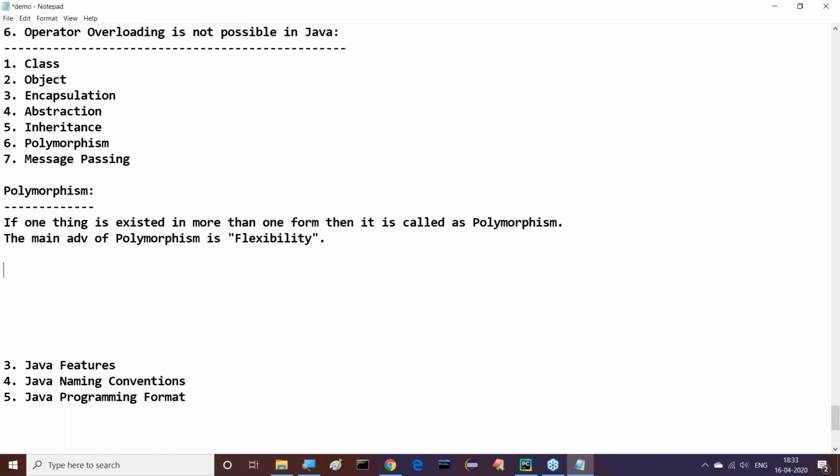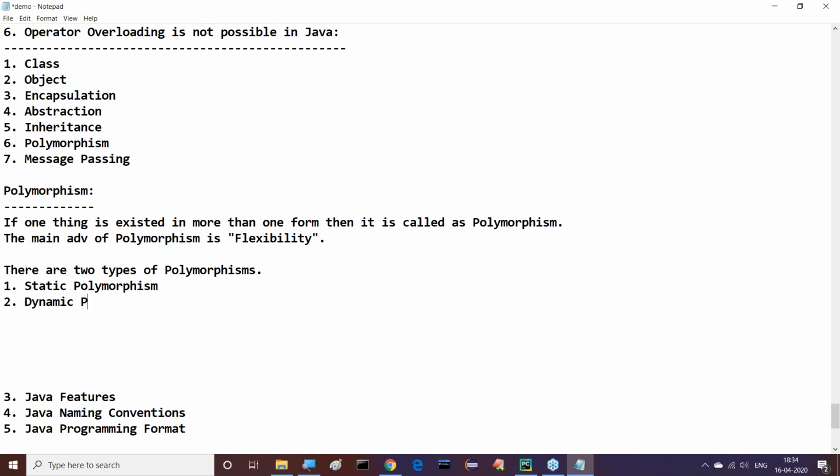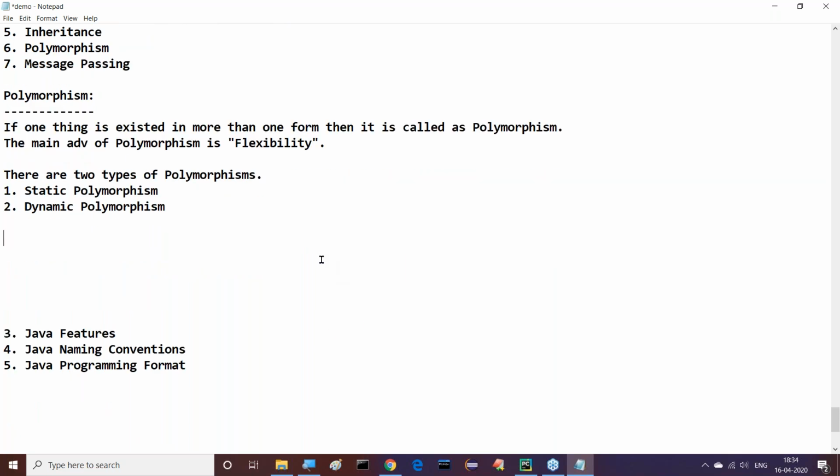How many types of polymorphisms are existed here? Two types of polymorphisms are existed. What are the two types of polymorphisms? First one is static polymorphism, and the second one is dynamic polymorphism.